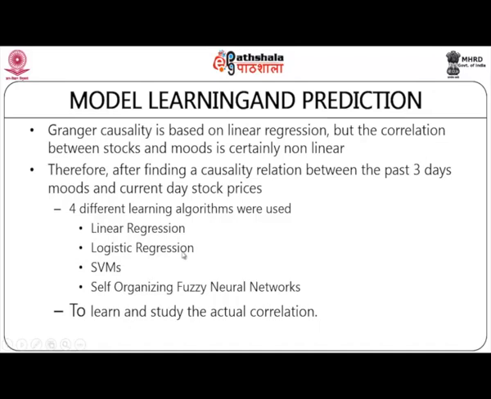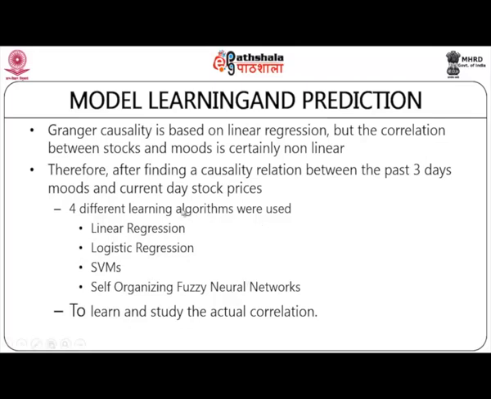Now, when you take a look at all these 4 methodologies, you will understand from our earlier module that linear and logistic regression are related to correlation. Support vector machine is also another analytical technique which provides a correlation between variable and class label, and self-organizing fuzzy neural networks, in general neural networks, are also a kind of correlation analysis.